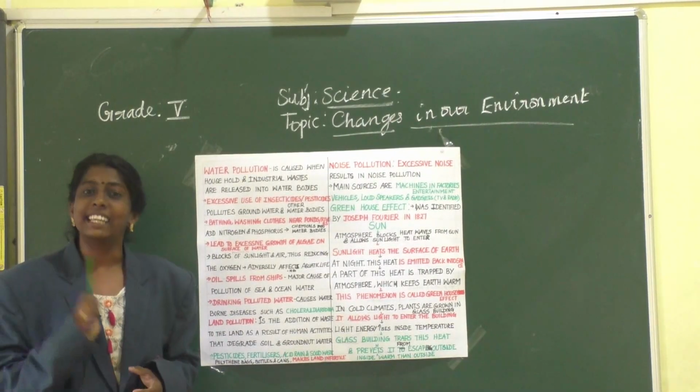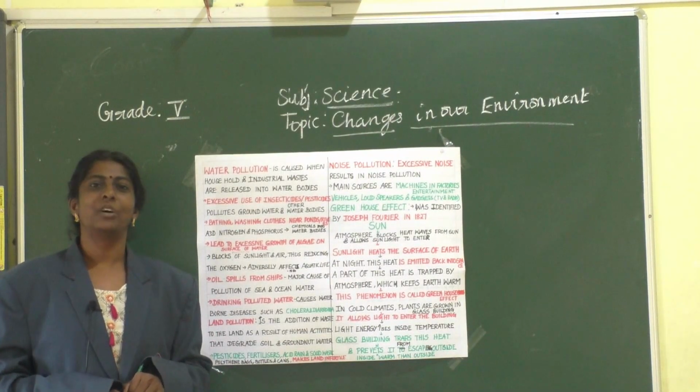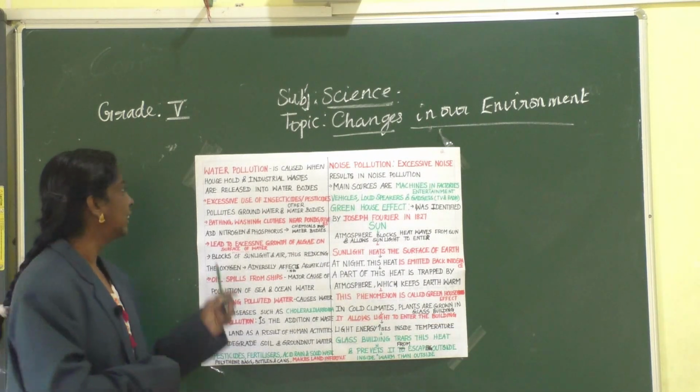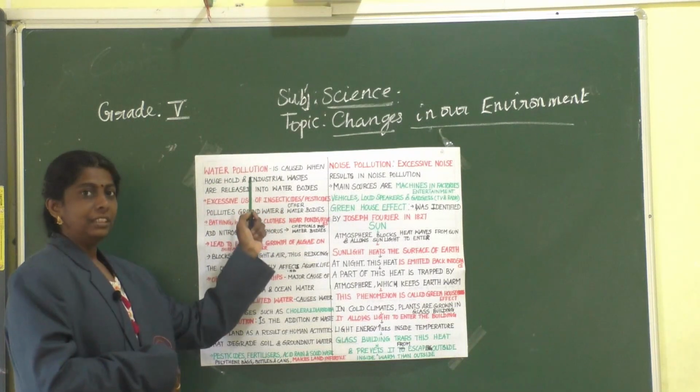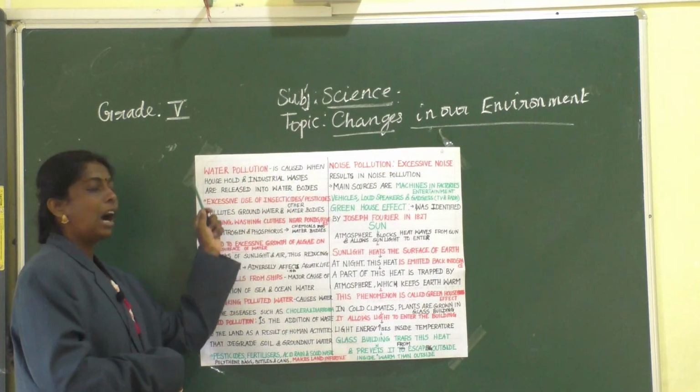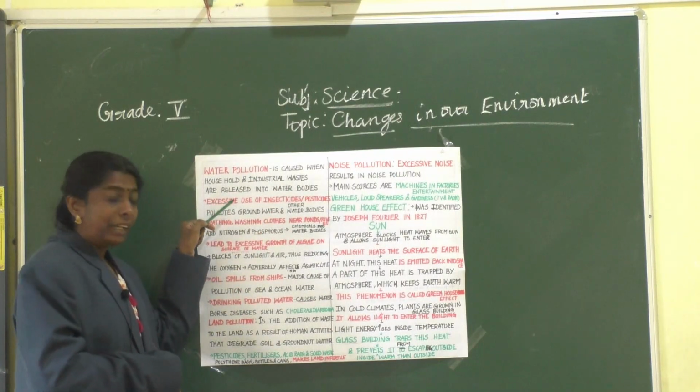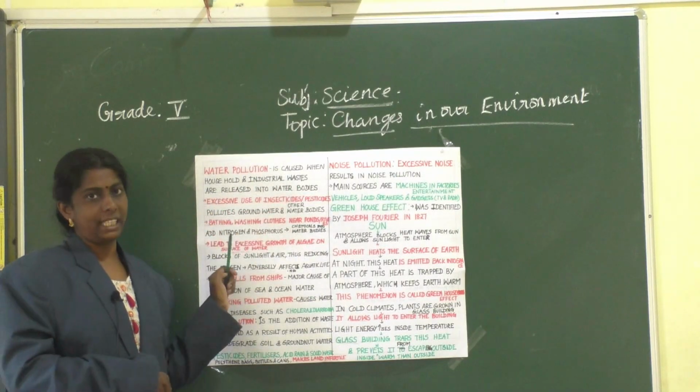Now about the second classification, that is water pollution. Okay, so what is water pollution? Water pollution is caused when household and industrial waste are released into water bodies.